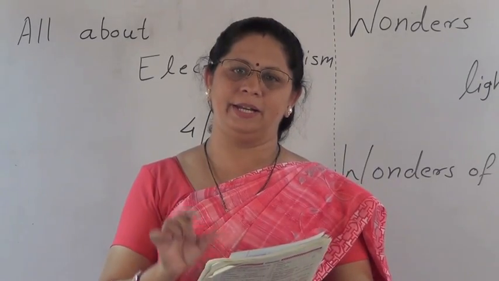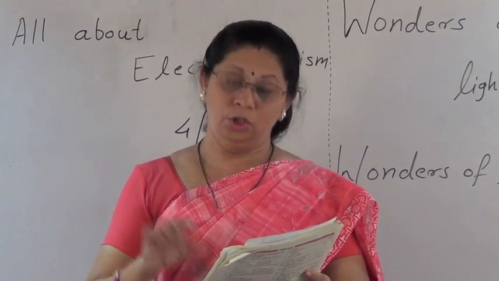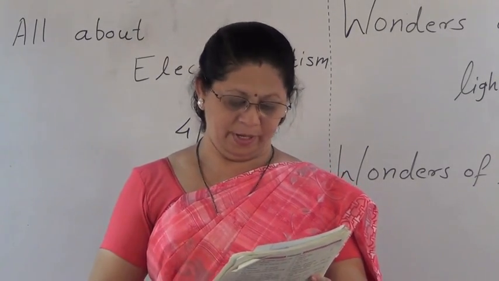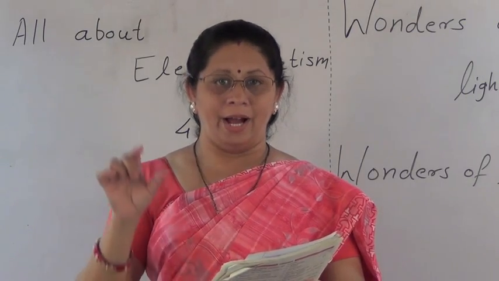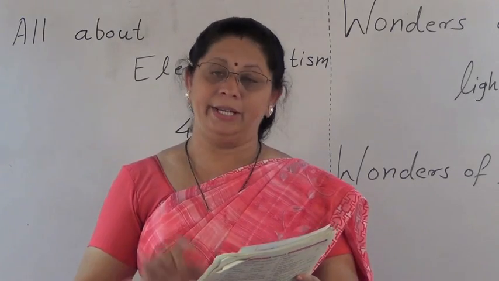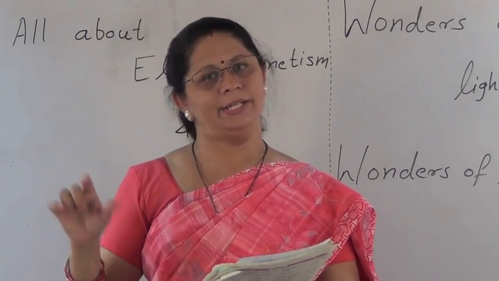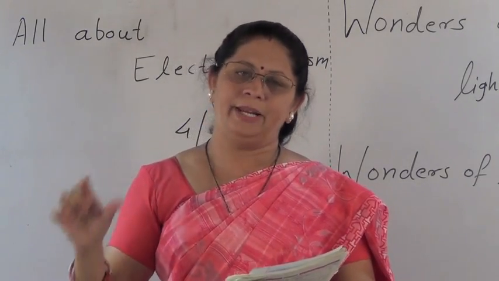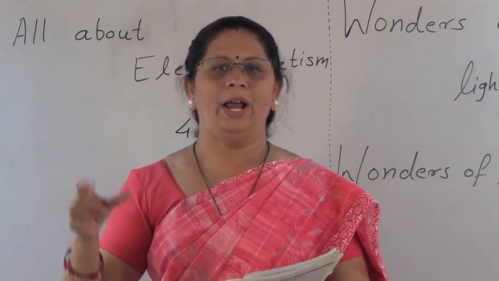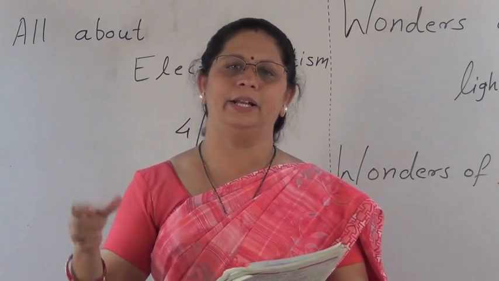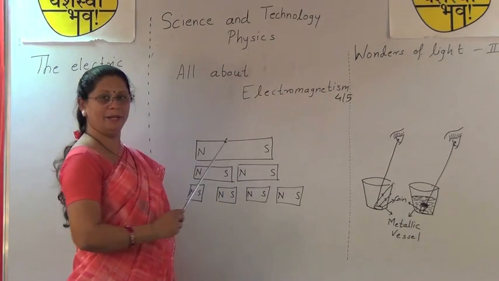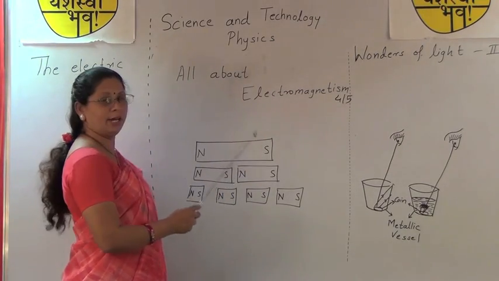When a glass bar is taken closer to the compass needle, no action is seen at North Pole as well as at South Pole. But when an iron bar is taken near the compass needle, it is attracted towards North Pole as well as South Pole. At the same time, we can see the actions when South Pole and North Pole of a bar magnet is taken near the compass, and we have to write the actions. We can see a bar magnet is placed and North and South Poles are shown.